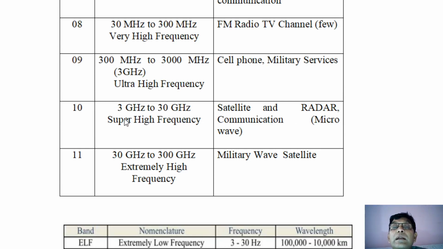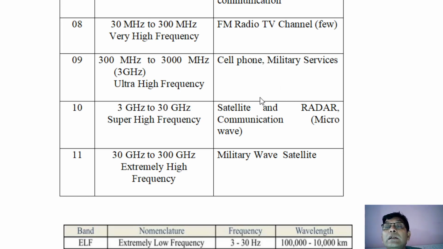From 1 gigahertz onwards, it is said to be microwave. Above 1 gigahertz, it is said to be microwave. Then 30 gigahertz to 300 gigahertz is military, wave and satellite. In this way, these are the various applications, that is, the frequency spectrum allotted by the Telecom Regulatory Authority of India, that is TRAI.